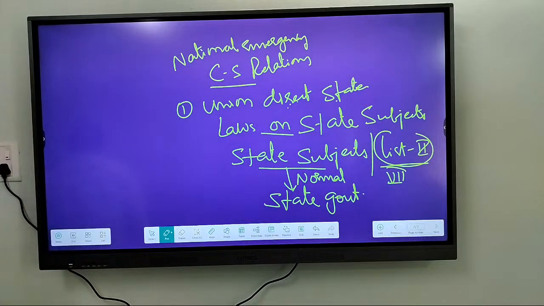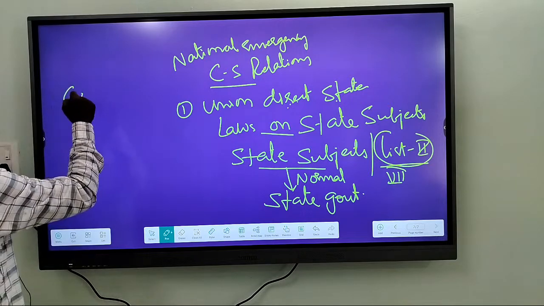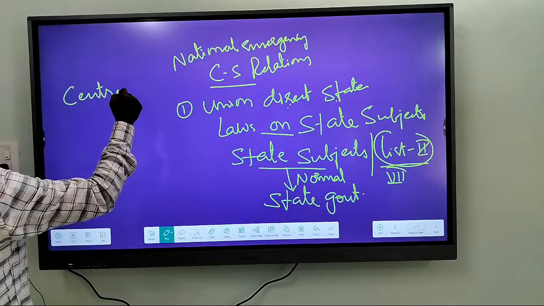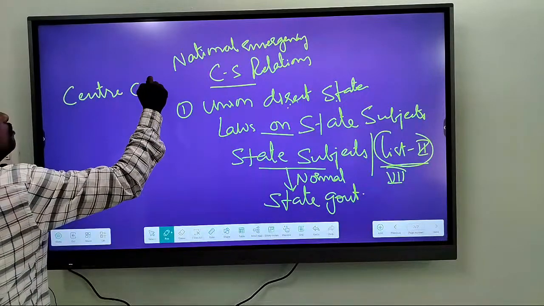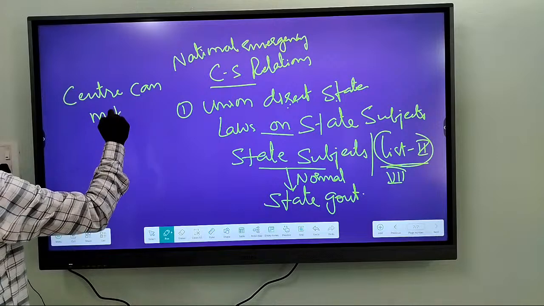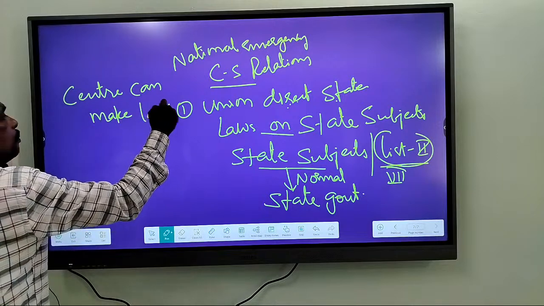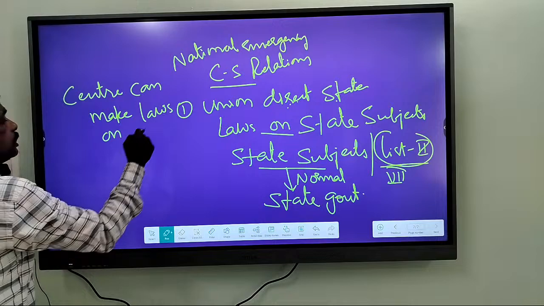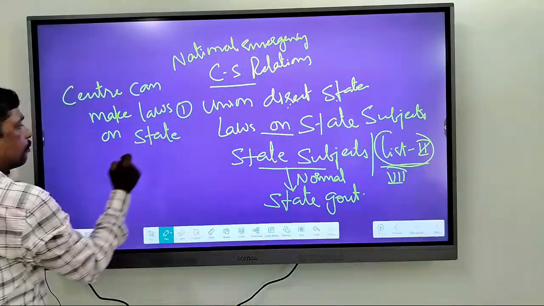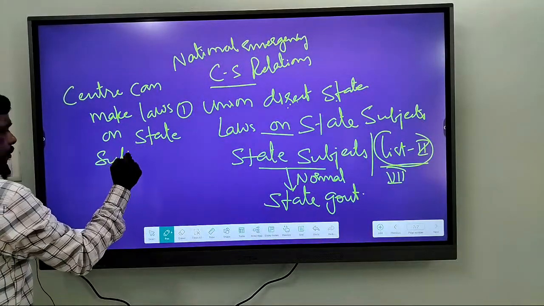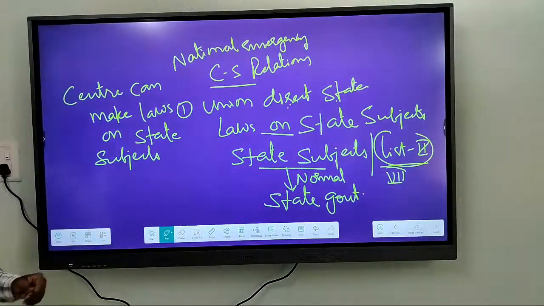So whenever a national emergency is imposed, remember, the union has every power. The center can make laws on state subjects, right? This is the power of the center.